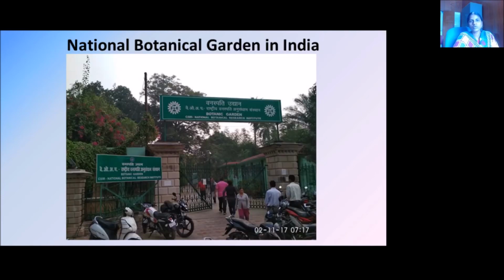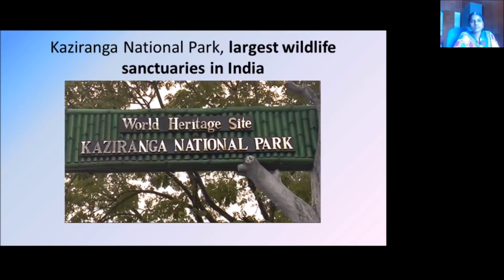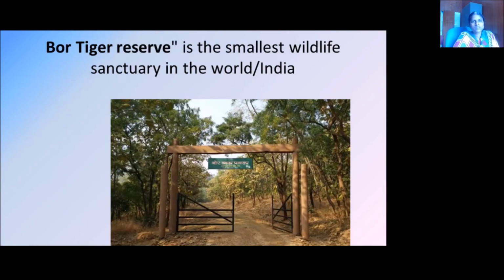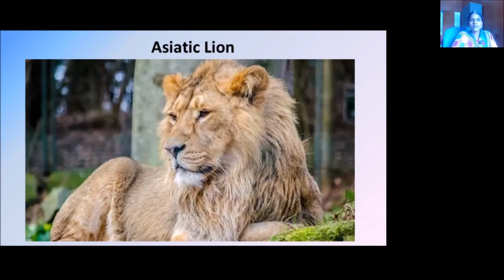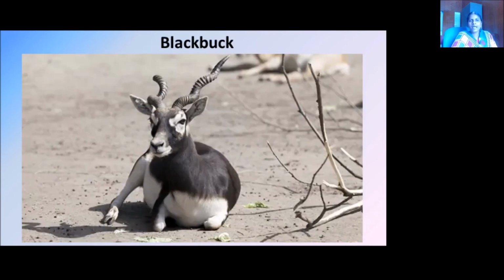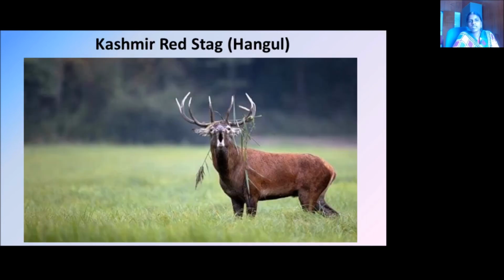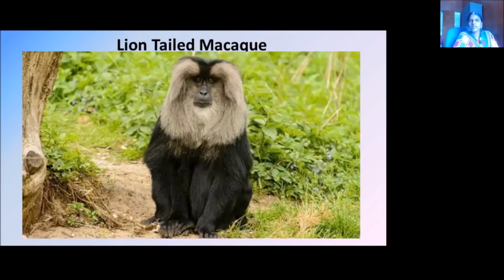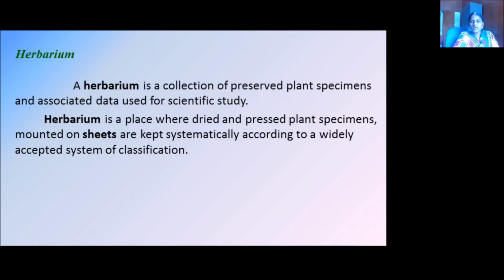Royal Botanical Garden, Kew, England. National Botanical Garden in India. The Great Banyan Tree is located in Kolkata. Kaziranga National Park is the largest wildlife sanctuary, as you can see here. This is the Bor Tiger Reserve, the smallest wildlife sanctuary in the world as well as in India. These are the endangered animals in India: Bengal tiger, Asiatic lion, snow leopard, blackbuck, red panda, one-horned rhinoceros, Nilgiri tahr, Kashmir red stag, lion-tailed macaque, and Indian bison. These are the endangered species.